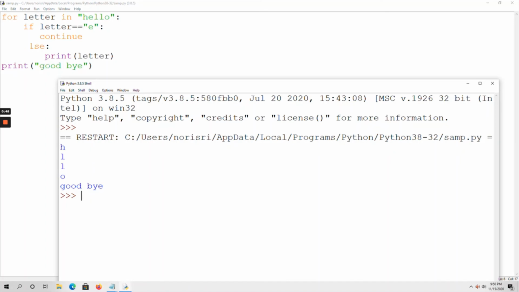Again the control goes back to the for loop. Now no more alphabets are there, so the control comes out of the for loop. Here, outside, I have given a print statement, so that print statement, Goodbye, is printed on the output screen. So if you use continue, it will skip the rest of the code for the current iteration and move the control back to the top of the loop. That is the function of the continue statement.